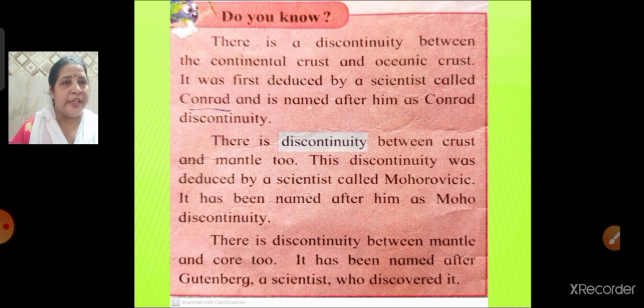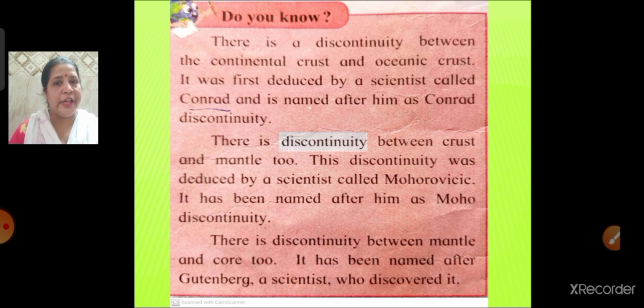So there is a discontinuity between the continental crust and oceanic crust, and this was first put up by the scientist Conrad, so this came to be known as Conrad discontinuity. Second, there is a discontinuity between the crust and the mantle also. The crust and the mantle are not continuous.